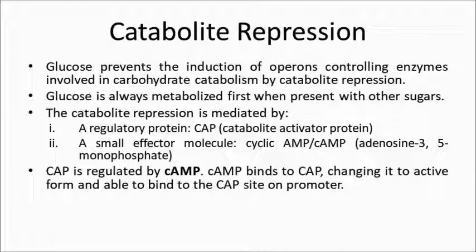Now catabolite repression is mediated by a regulatory protein, which is CAP, catabolite activator protein, and a small effector molecule, cyclic AMP or cAMP. And as we've already discussed, CAP is regulated by cAMP. So when cAMP binds to CAP, it forms a CAP-cAMP complex, which can then bind to the CAP site on the promoter, and this promotes the binding of RNA polymerase to the promoter and initiates the transcription process.